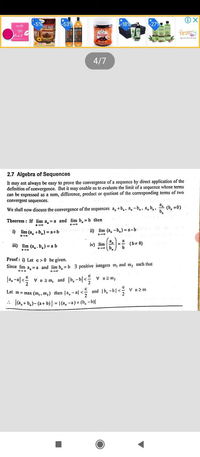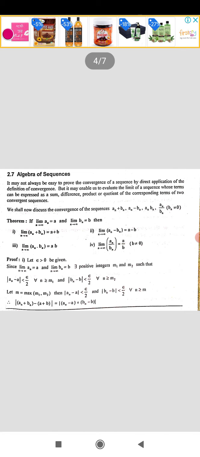Let us see the theorem first. If limit n tends to infinity a_n is equal to a and limit n tends to infinity b_n is equal to b, then limit n tends to infinity a_n plus b_n is equal to a plus b. Second one, limit n tends to infinity a_n minus b_n is equal to a minus b. Third one, limit n tends to infinity a_n into b_n is equal to ab. Fourth one, limit n tends to infinity a_n by b_n is equal to a by b, b not equal to 0.